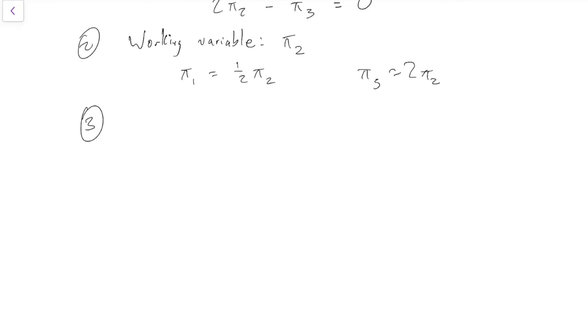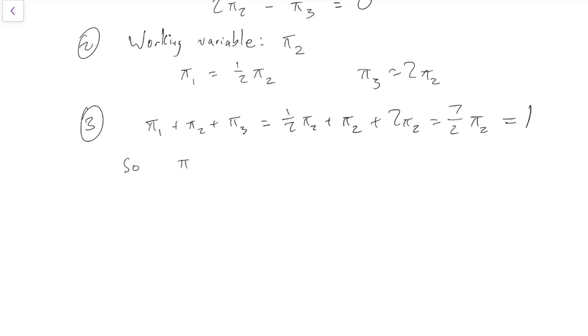Third step, again, you'll remember this from discrete time. The third step is that we use a normalizing condition because pi has to be a stationary distribution. It has to be a distribution. So the entries of pi have to add up to 1. Right, so we need pi 1 plus pi 2 plus pi 3 to equal 1. Well, we've just shown that pi 1 equals a half pi 2. Pi 2 is just pi 2. We've just shown that pi 3 equals 2 pi 2. So that all comes to 3.5, 7 over 2 pi 2, and we need that to be 1.